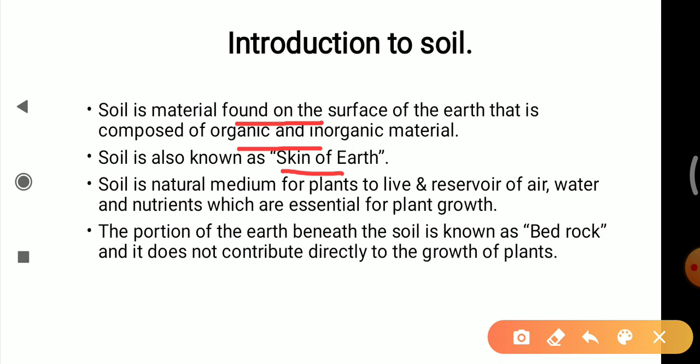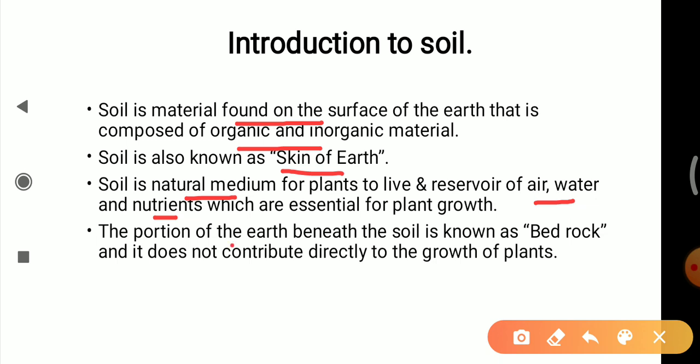Soil is a natural medium for plants to live, and it is a reservoir for air, water and nutrients which are essential for plant growth. Plants take the nutrients and minerals from the soil and then grow. And it is also a reservoir for air, water and nutrients.